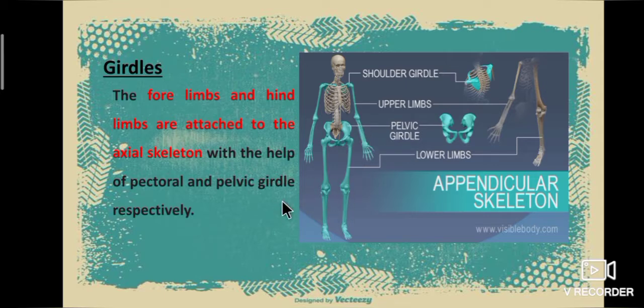So once again I repeat, the forelimbs and hindlimbs are attached to the axial skeleton with the help of pectoral and pelvic girdle respectively.